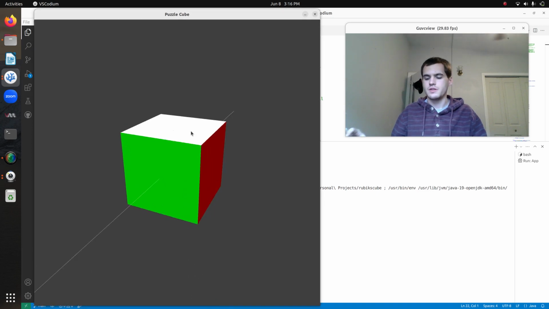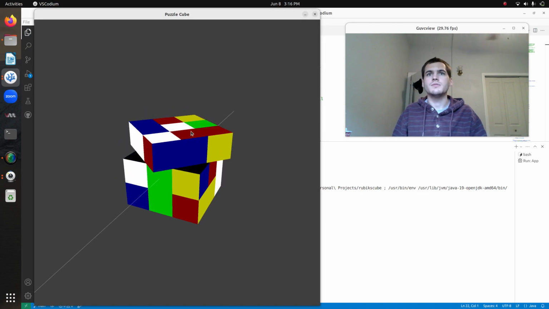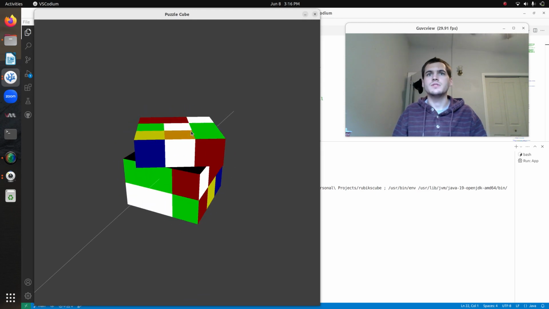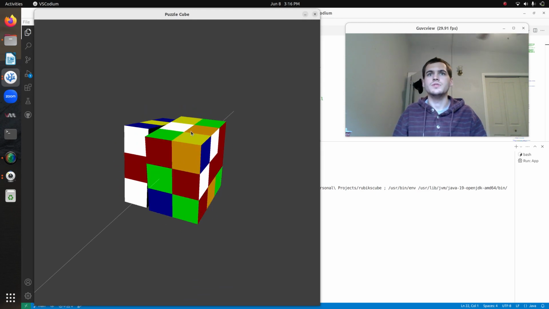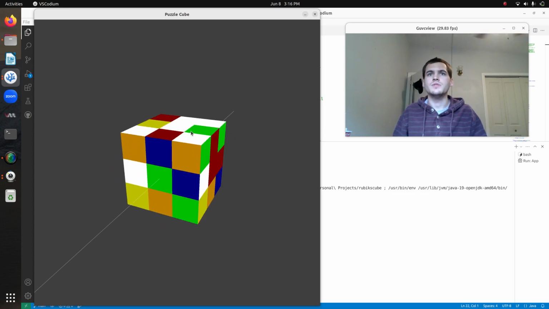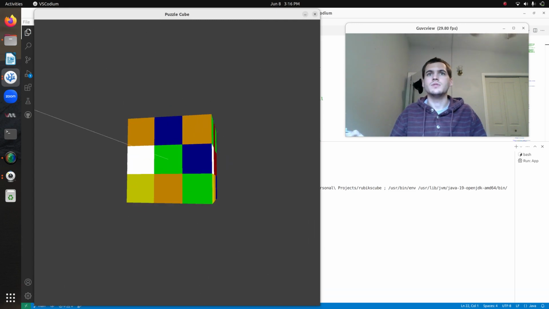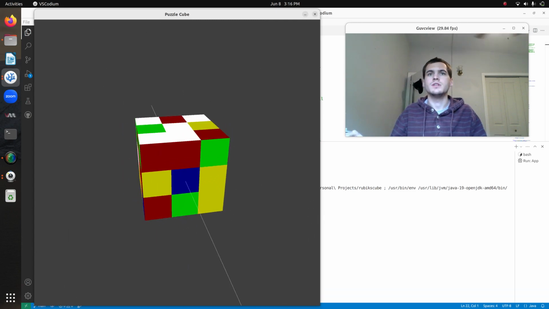Alright, so press the enter key, it'll scramble it. Now it's not very smart in how it scrambles it. It just does random moves, so sometimes it'll do a move and undo it immediately and stuff like that, but oh well. Whoa, got mixed up there.